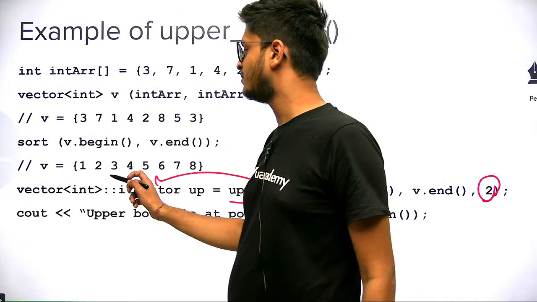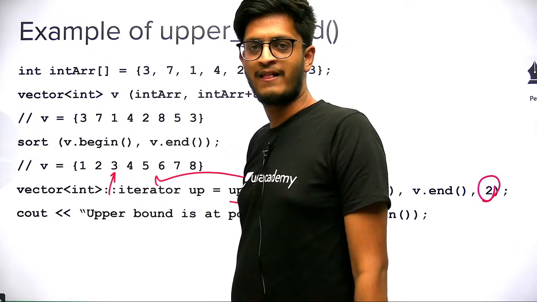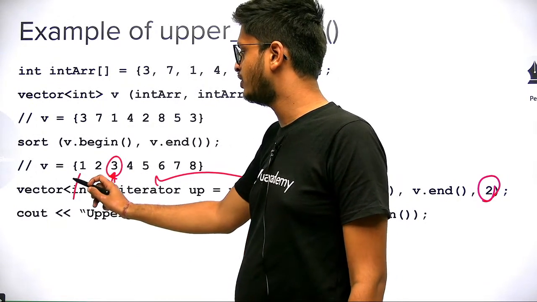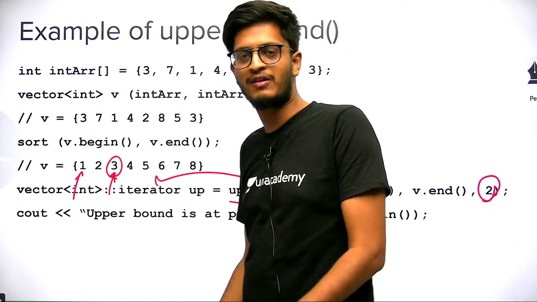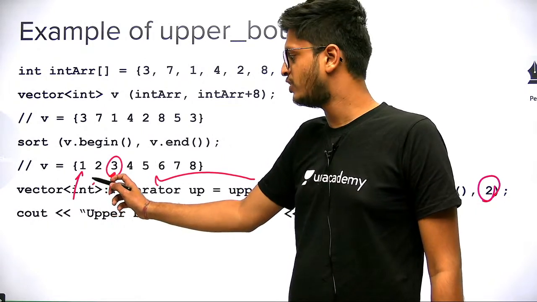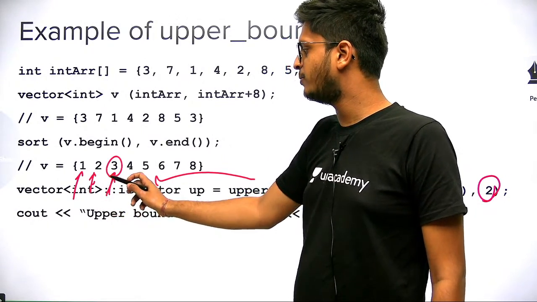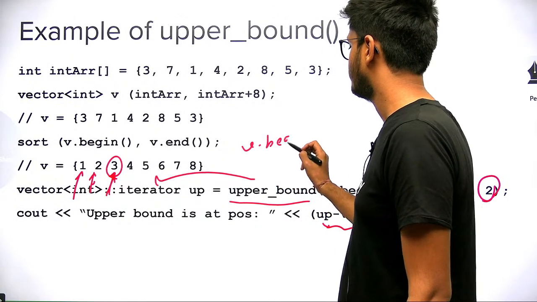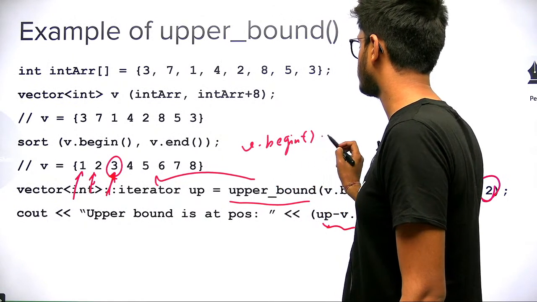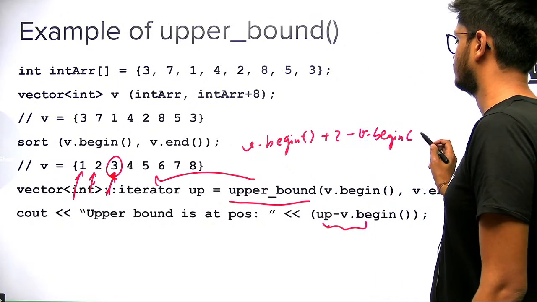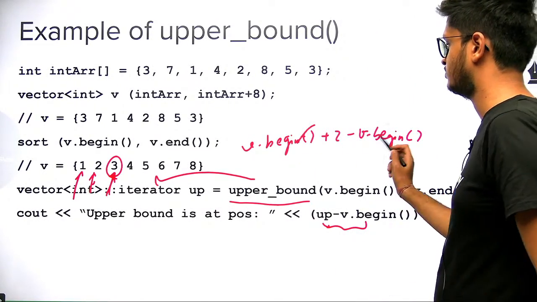So this position is the upper bound for 2, okay? So the iterator to this position will be returned, and this is the iterator to v dot begin. And what is the difference between them? It is 2, right? This is v dot begin, this is v dot begin plus 1, and this is v dot begin plus 2. So it is like subtracting v dot begin plus 2 minus v dot begin, right? So it will be 2.